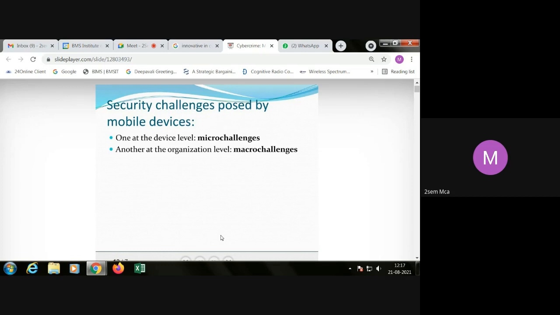At the device level it is like that; at the organization level, there are macro challenges. Devices carried into the organization may be a threat or vulnerable. So the organization needs to set up the server in such a way that unwanted websites should not appear on the internal network. If any user tries to access such websites, the firewall should automatically block them.